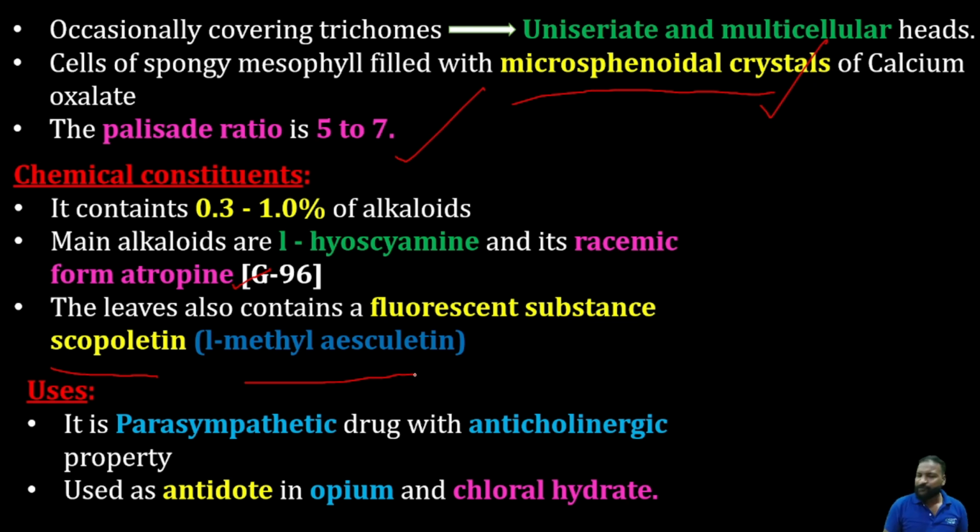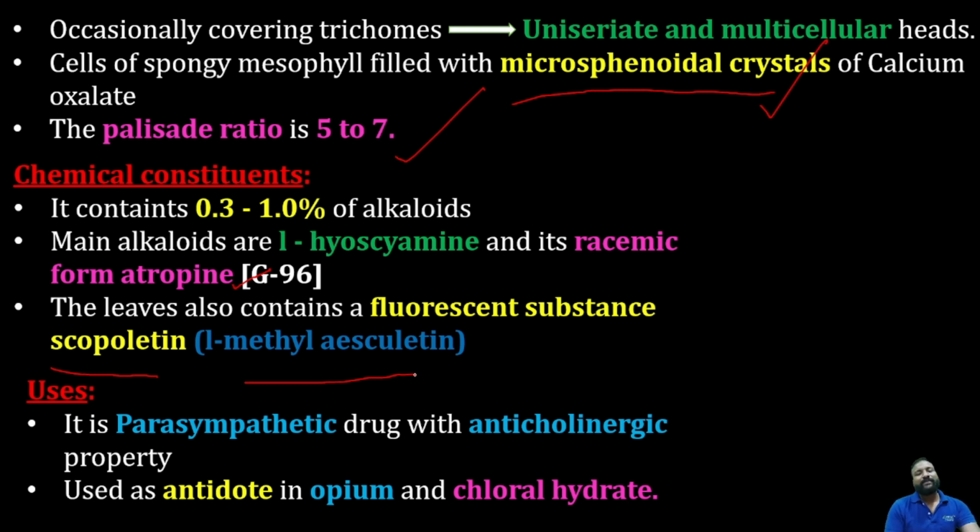So these are responsible for the muscle contractions or nerve impulses. Whenever the muscles get contracted uncontrollably, in such cases this drug acts as an anticholinergic and prevents the muscle contraction, seizures, and all these things. And it can be used in surgeries also because it's an anticholinergic. It reduces the muscle contraction and nerve impulses, like how it acts.